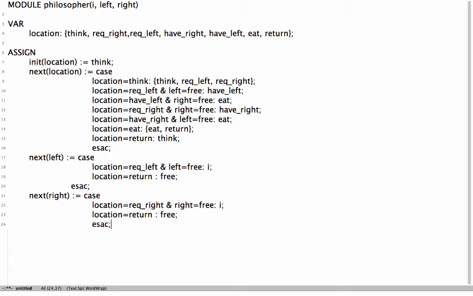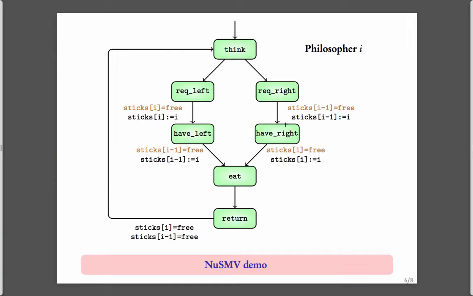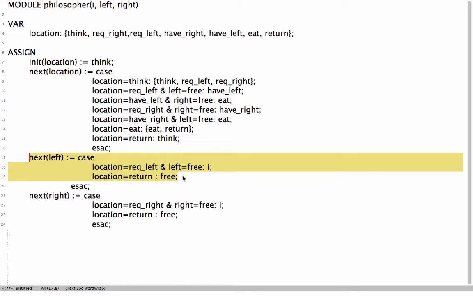We still have missed something. In this path, if you are in have right and the left is free, then you go to eat. So in this transition again, the left should be set to I. Similarly, here the right should be set to I. Let's come back here.